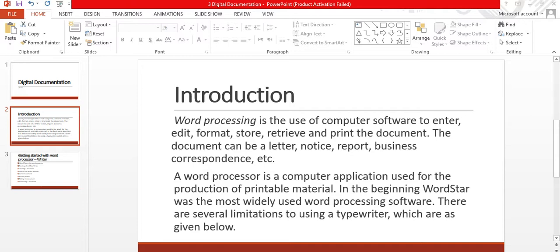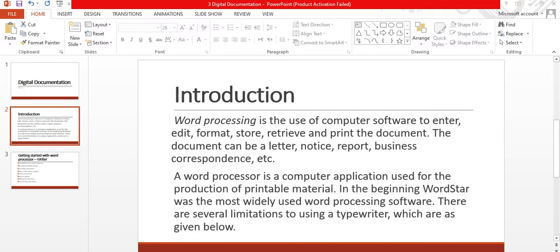There are several limitations to using a typewriter, such as those given below. If you are using a typewriter, in case of any typing error, the whole sheet is required to be typed again. If you are using a typewriter for typing your document, we have to be very careful while working with it.